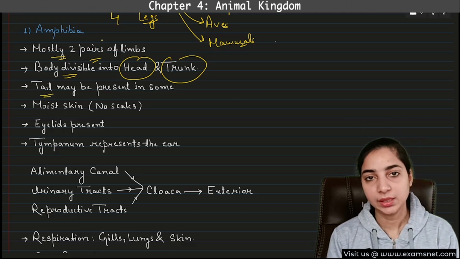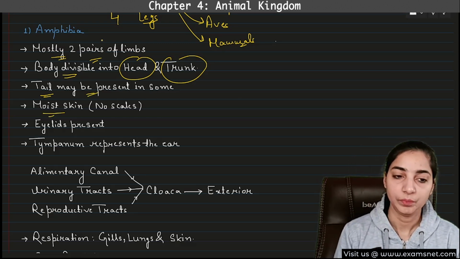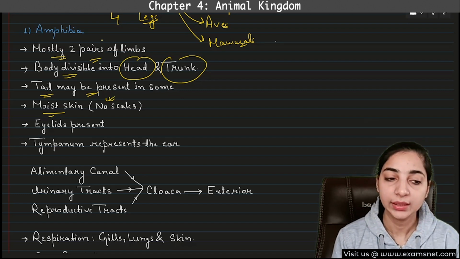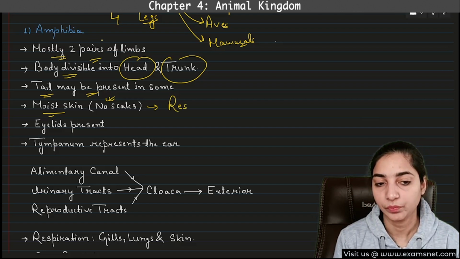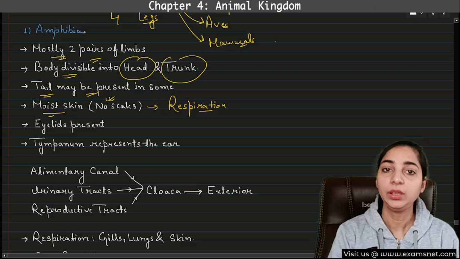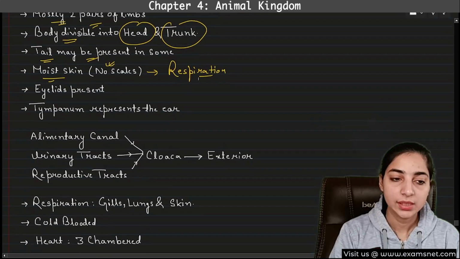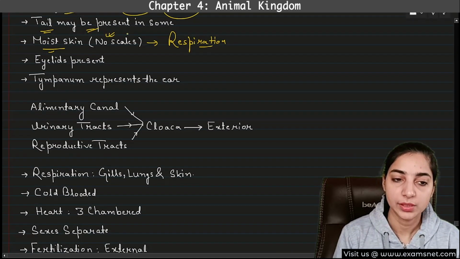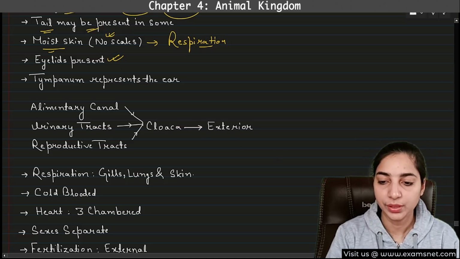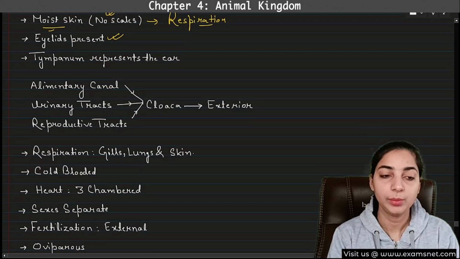Then tail may be present or it may be absent. Okay, so in some the tail may be present. They have moist skin and they have no scales. Okay, scales are absent, but they have moist skin, and this moist skin helps in respiration. Okay, so when they are near water, then they often respire with the help of the moist skin. Okay. Then eyelids are present. Before this, did we see in any class that eyelids were present? No. Here eyelids are present in tetrapoda. Specifically amphibia we are discussing.